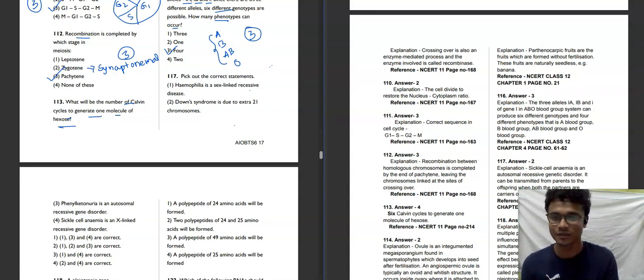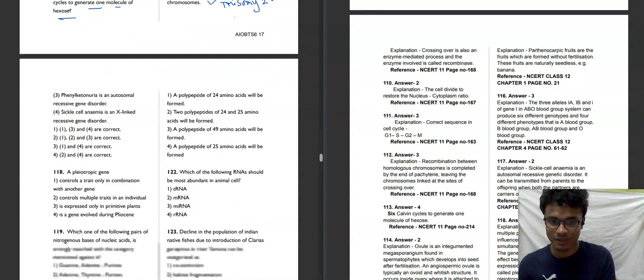117. Moving towards the next question. So pick out the correct statements. Hemophilia is a sex-linked recessive disease. It is a correct statement. Down syndrome is due to extra 21 chromosome. We know that trisomy 21, Down syndrome. Trisomy 21. That is the correct statement.